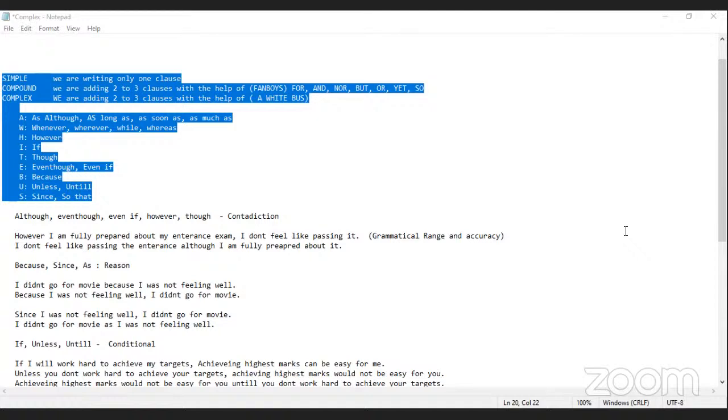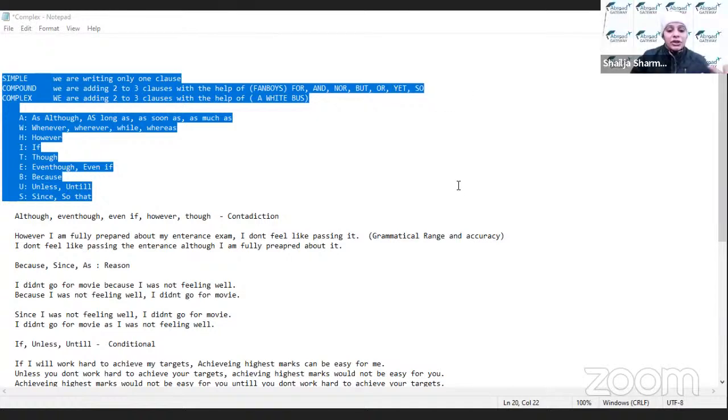So I find this: people are not aware about punctuation marks. People are not aware generally how to use conjunctions properly, what is a clause, and how they need to write independent and dependent clauses. So on the basis of these three categories of sentence formation, we would be able to understand कि इन different sentences को हमें किस तरीके से बनाना है.